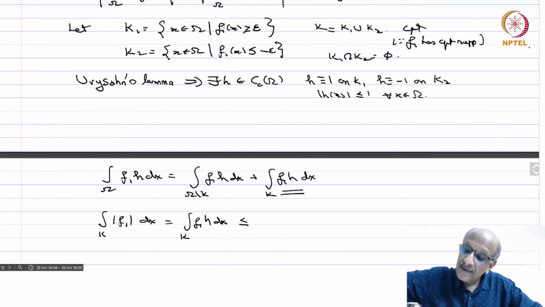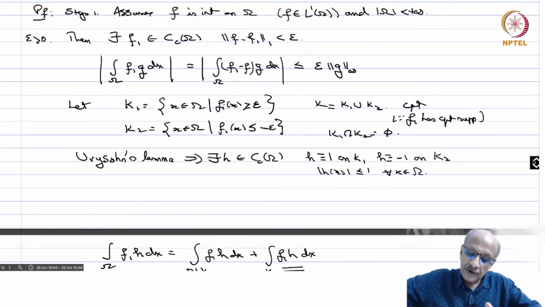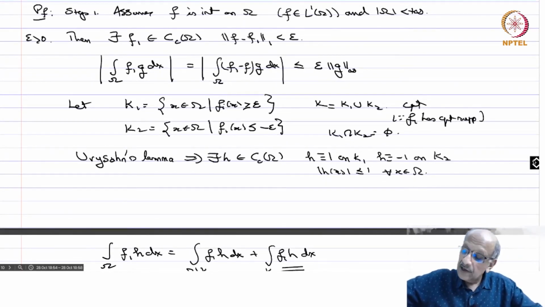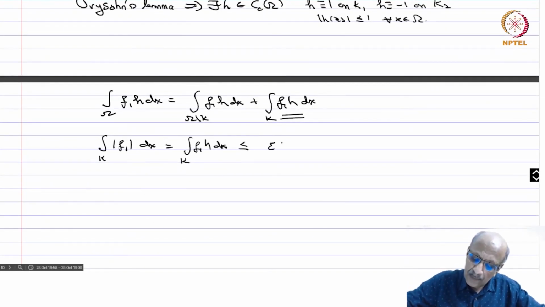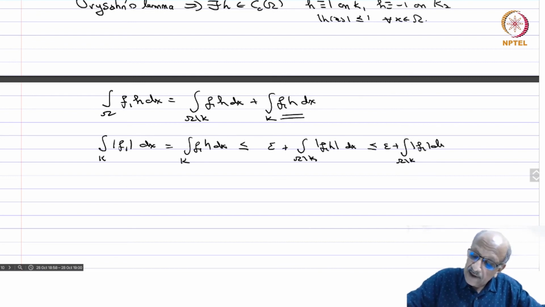Where did we see that? The integral of f1 g is less than epsilon times the norm of g, for any continuous function with compact support. So this is less than epsilon times the norm of h in L infinity, which is 1, plus the other term, the integral over omega minus k of mod f1 h dx, which is less than or equal to epsilon plus the integral over omega minus k of mod f1 dx, as mod h is again less than or equal to 1.